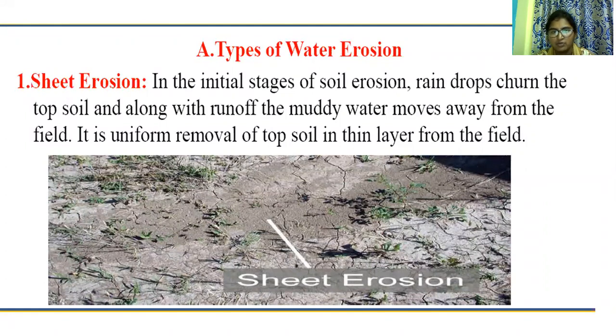It is a uniform removal of topsoil in a thin layer from the field. Along with the water, soil particles also run off. That is known as uniform removal of topsoil in a thin layer.